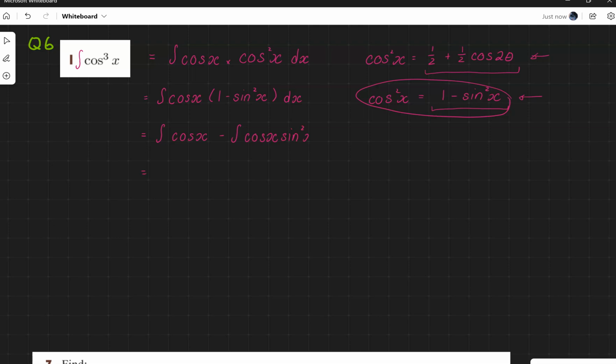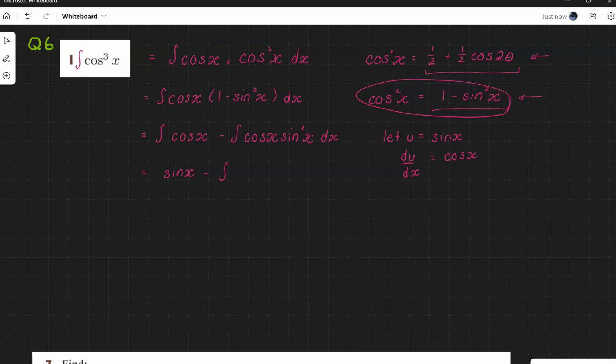Okay, now we know that the integral of cos x is sine x, so that's a nice one. And with this one, what we're going to do now is we've still got a function times a function, but this time if we let u equal sine x, right, then we know that du by dx is going to be cos x, which is our derivative. Okay, so whenever we have a function times a function, you want to make sure one is the derivative of the other. Okay, so yes, I should have put my dx there.